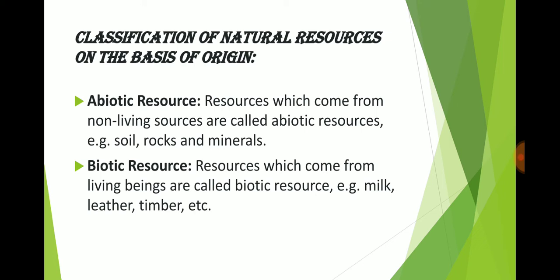Next is classification of natural resources on the basis of origin. On the basis of origin, it is divided in two parts. One is known as abiotic resources and the second one is known as biotic resources. It's very simple. Just remember, abiotic means non-living thing and biotic means living thing. So just an additional A means abiotic. Non-living things like soil, rocks, minerals, they all fall under abiotic. But plants and animals fall in biotic resources.